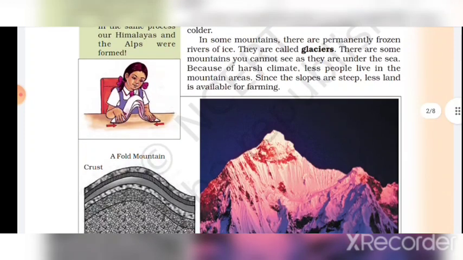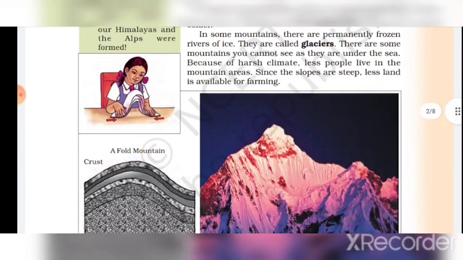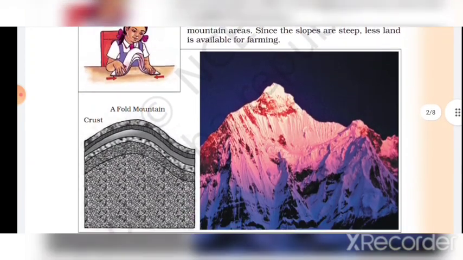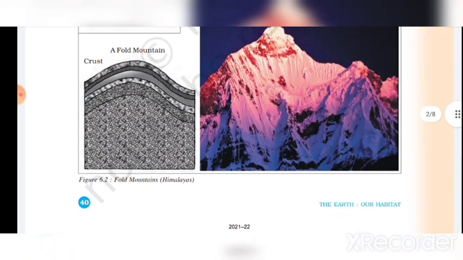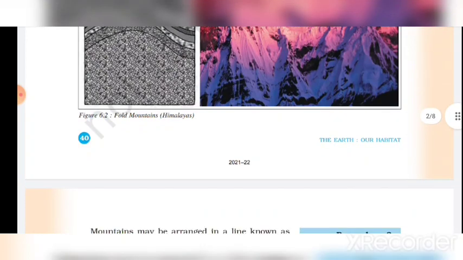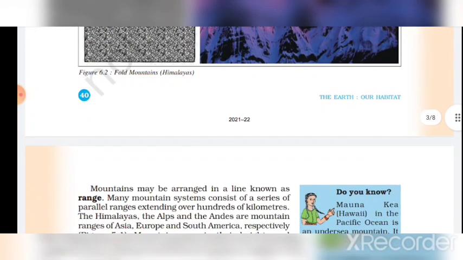Because of harsh climate, fewer people live in the mountain area. Since the slopes are steep, less land is available for farming. Figure 6.2.